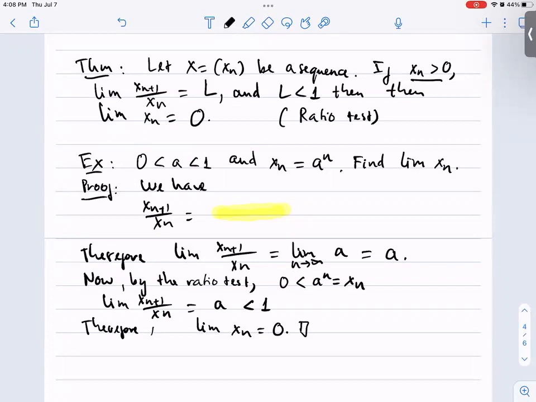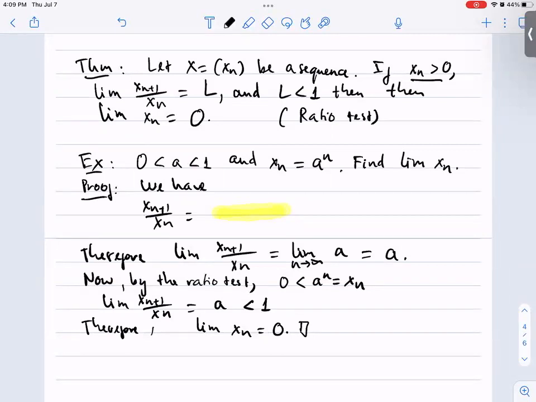So the limit here comes from a consideration of the ratio of consecutive terms in a sequence. That's why it's called the ratio test. Here is an example of how we apply this theorem.